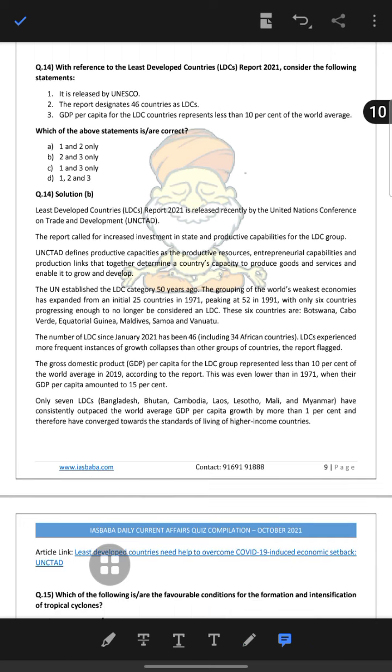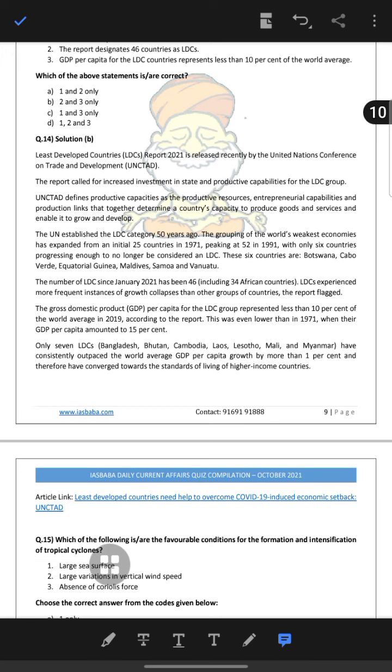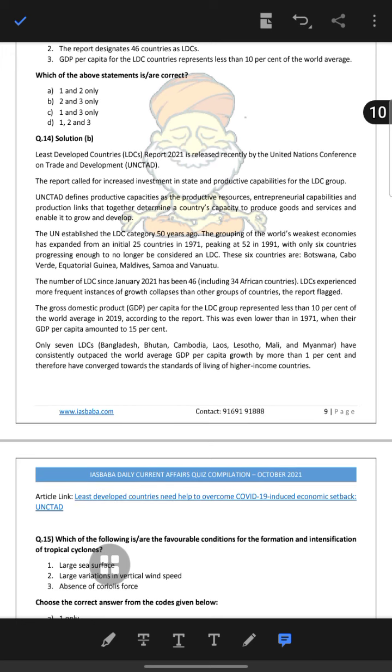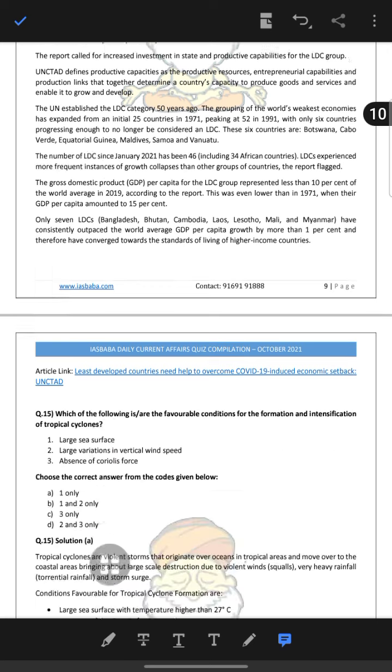So the number of LDCs is now 46, and LDCs experience more frequent growth collapses than other groups of countries. The report reflects that the gross domestic product per capita for the LDC group represented less than 10% of the world average, and according to the report, this was even lower than in 1971, when their GDP per capita was 15%. So only 7 LDCs, Bangladesh, Bhutan, Cambodia, Laos, Myanmar, have consistently outperformed the world average GDP per capita growth by more than 1%, and therefore have converged toward the standard of living of higher income countries.